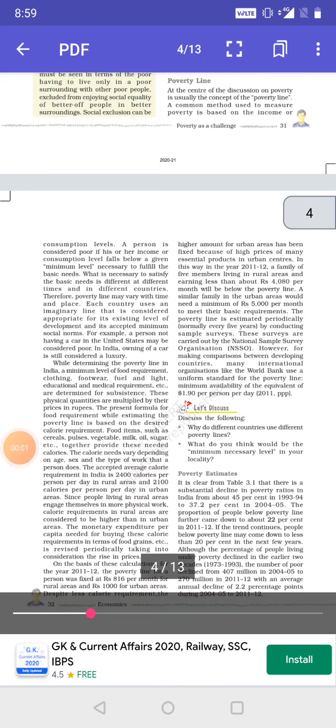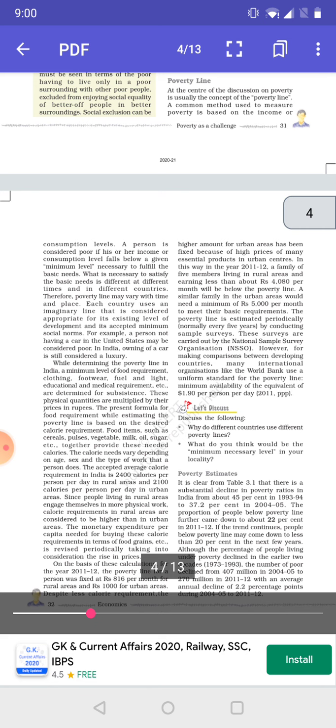Good morning, children. We are going to continue the third chapter of economics, that is poverty as a challenge, and we are going to take up the topic poverty line. So, let us start with the definition of poverty line. Poverty line is the minimum income which is required for a person to satisfy his basic necessities of life.